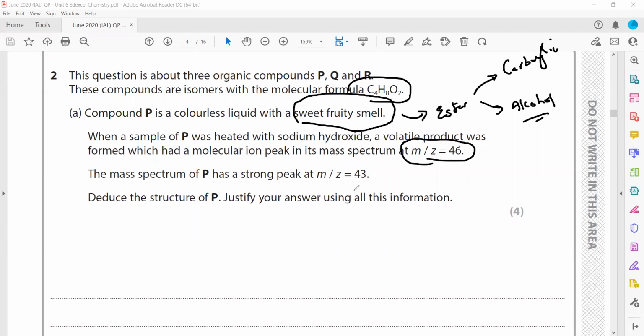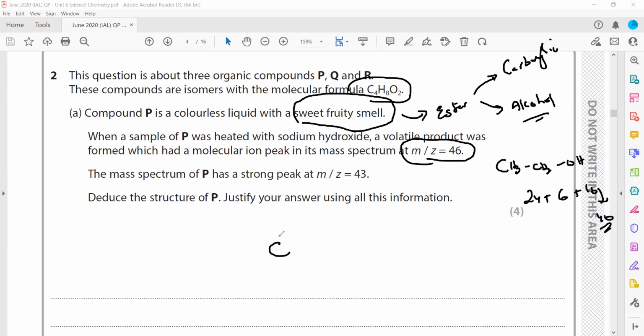Deduce the structure. Look, first thing, from this 46, which alcohol could be there? If it is CH3CH2OH, 12 multiplied by 2 is 24 for carbon, plus hydrogen 3, 4, 5, and 6, so 30, and plus 16. So it should be ethanol, because the ethanol peak is 46.